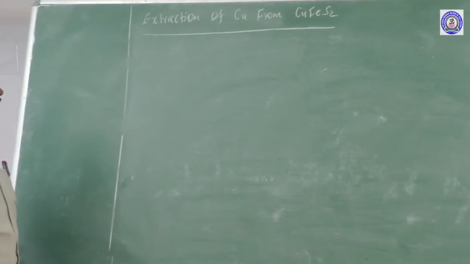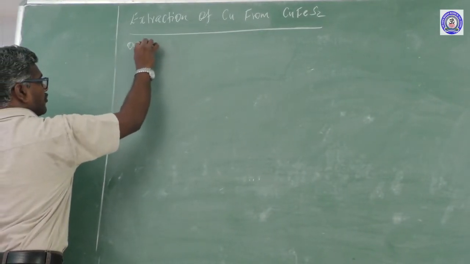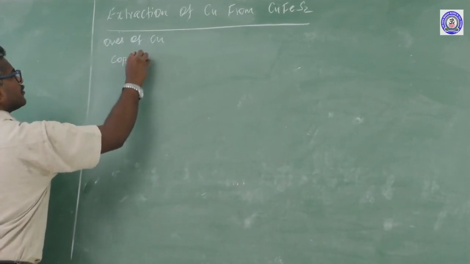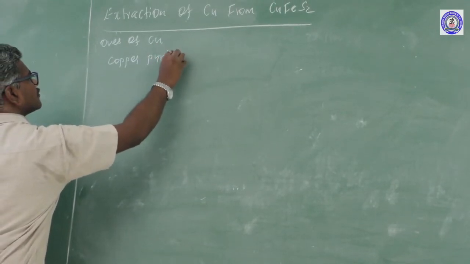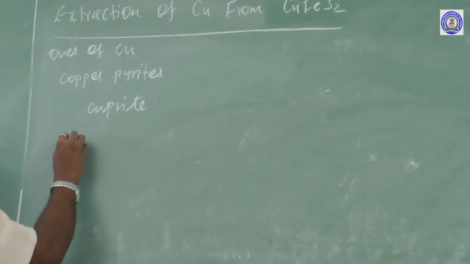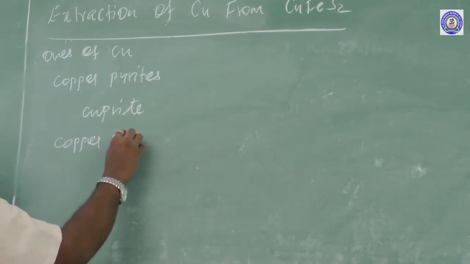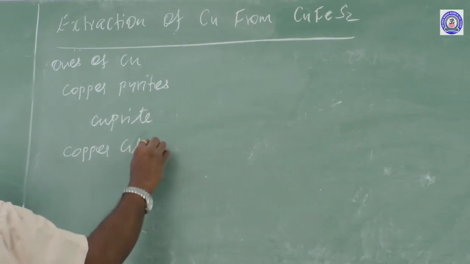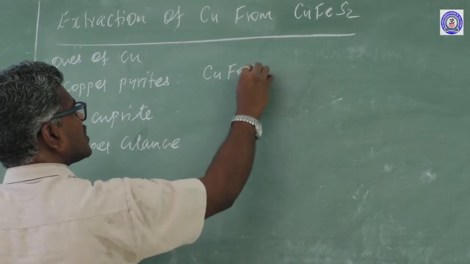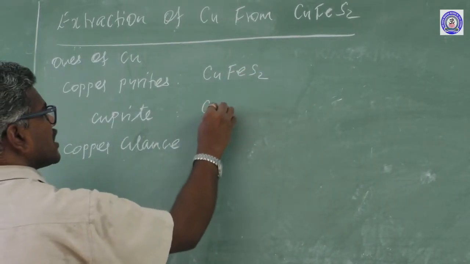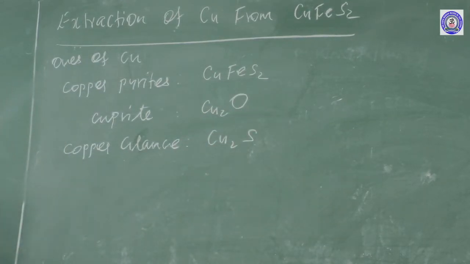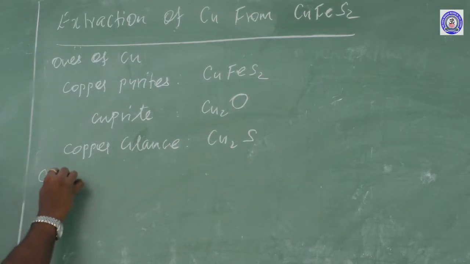First one is copper. Ores of copper: copper pyrite, cuprite, copper glance. The formula of copper pyrite is CuFeS2. This one's formula is Cu2O. This one's formula is Cu2S. First heading, concentration.